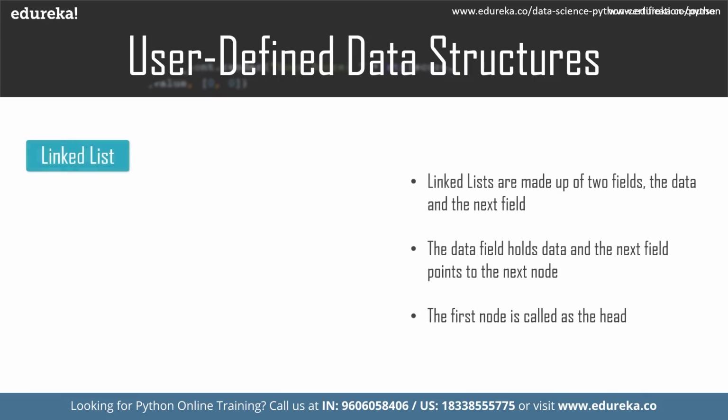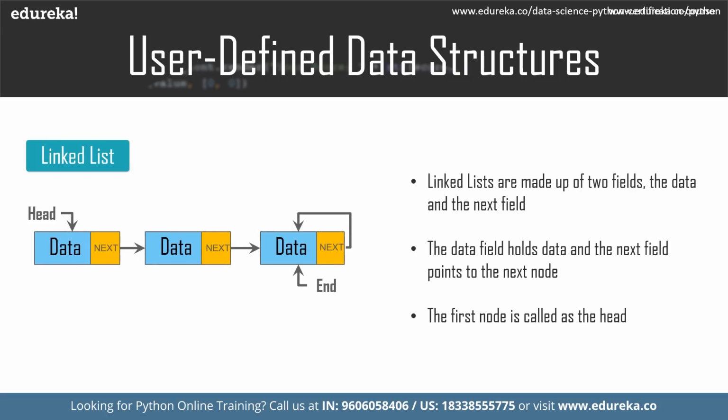Linked lists. Linked lists are linear data structures which are not stored consecutively but are linked with each other using pointers. The node of a linked list is composed of data and a pointer called next. These structures are most widely used in image viewing applications, music player applications, and so forth.